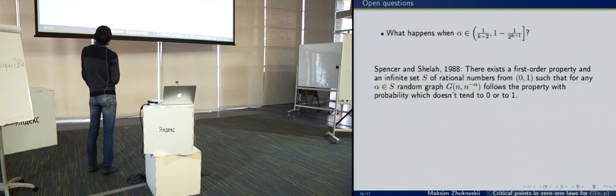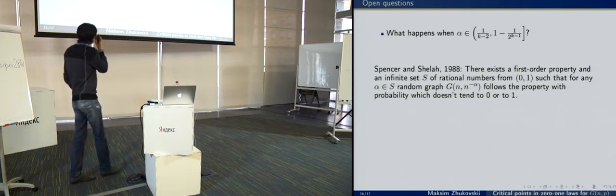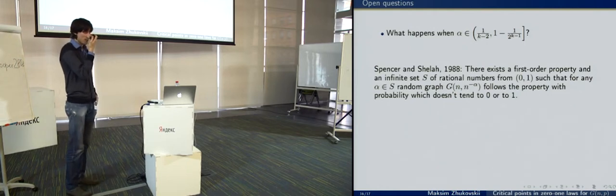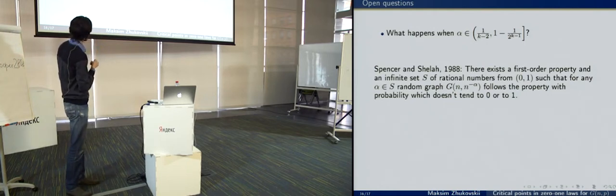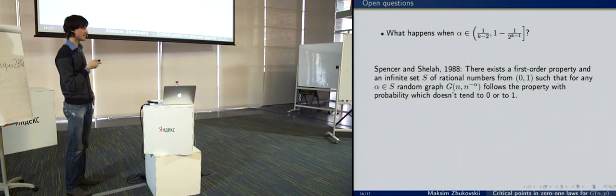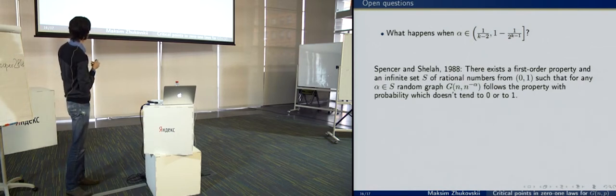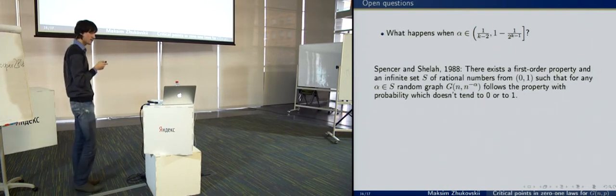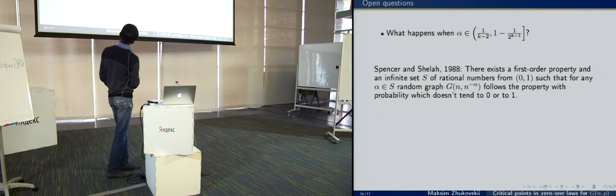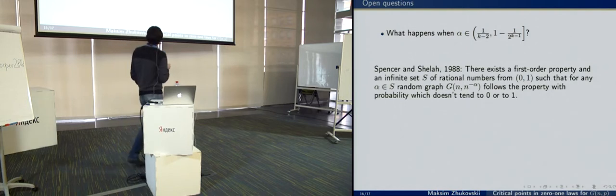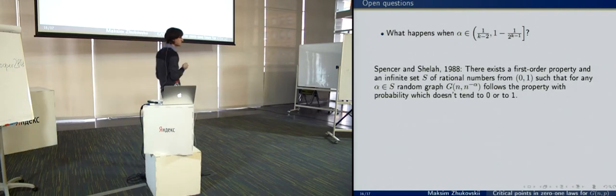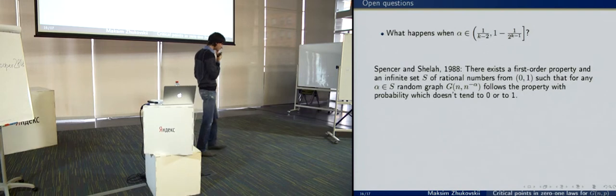And in 1988, Spencer and Shelah in their work proved that there exists a first-order property, an infinite set S of rational numbers from the 0-1 interval, such that for any alpha from this set, the random graph G(n, n to the minus alpha) follows the property which exists with probability which doesn't tend to 0 or to 1.